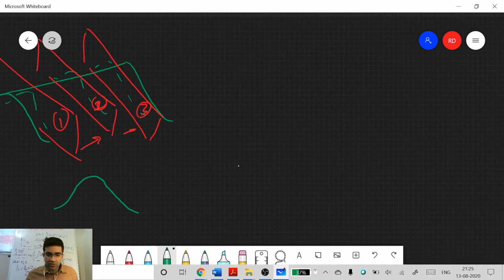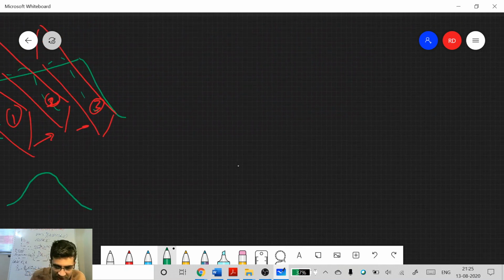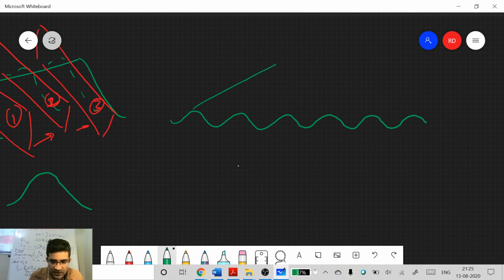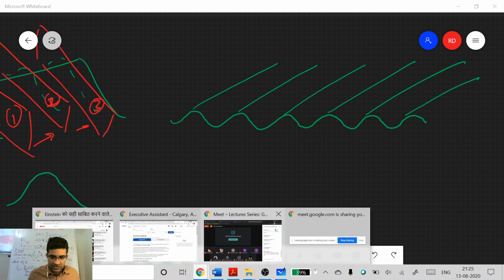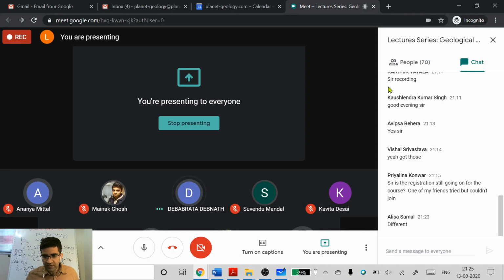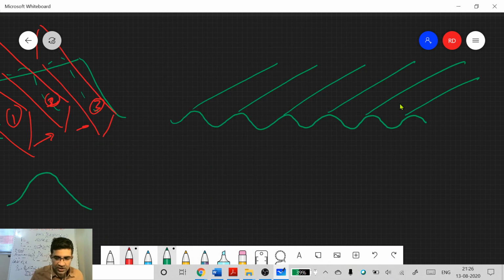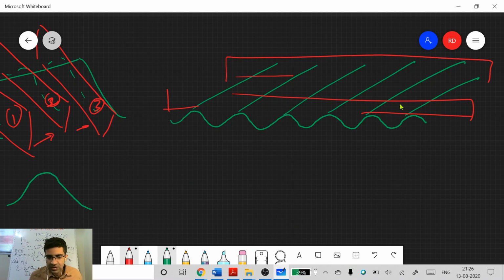So if you have folds, I drew just one fold. Normally, for example, many of you would have seen that tin sheet on rooftops, something like this, correct? So what type of folds are these? Cylindrical or non-cylindrical? Correct. So these are all cylindrical folds. This is an example of a cylindrical fold. You can take any cross section, the shape will remain the same. You can cut it anywhere. All of these will fit with one another. Okay, so these are examples of cylindrical folds.